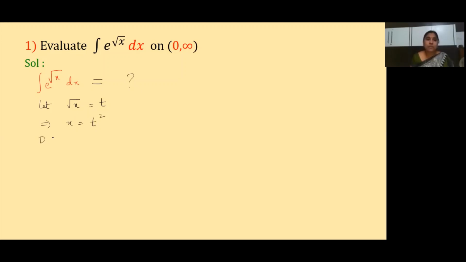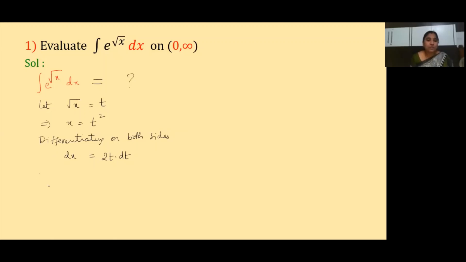Now here what we do, children? We differentiate on both sides. What we get? If we differentiate x, the derivative of x is 1, no? So 1 into dx, that is dx, is equal to the differentiation of t square, which is 2t into dt. Clear? Now dx is equal to 2t into dt, we got.